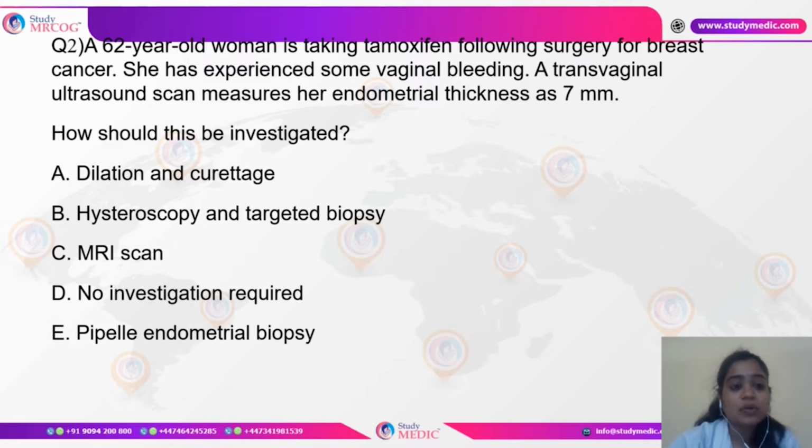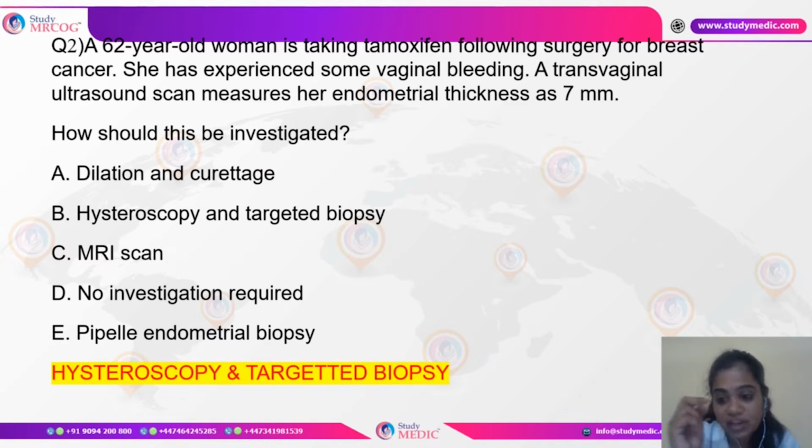So tamoxifen is actually a selective estrogen receptor modulator. It is known to suppress the estrogen receptors in the breast, but it has a positive agonistic action towards the estrogen receptors in the endometrium. Therefore, for women who are on tamoxifen, the endometrium gets thickened, and the cutoff value that we take is 7 mm. Whenever it is more than or equivalent to 7 mm, it is important that we go for a hysteroscopy and a targeted biopsy. So this is an important point.